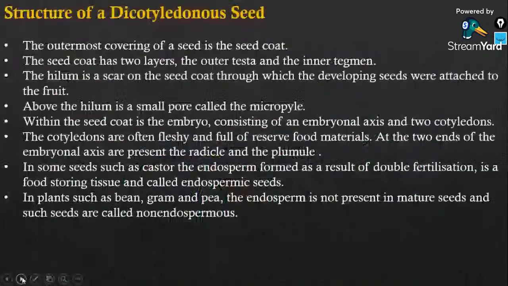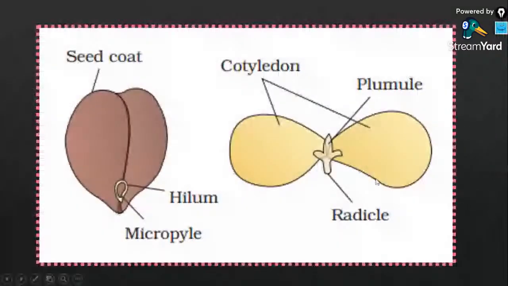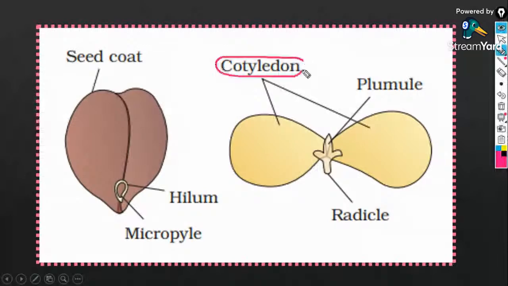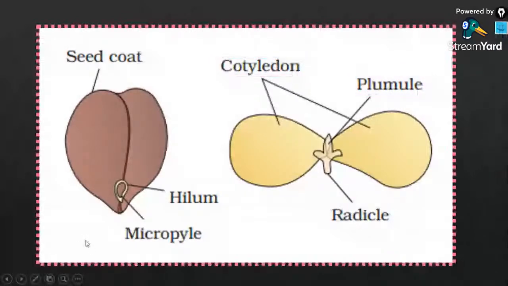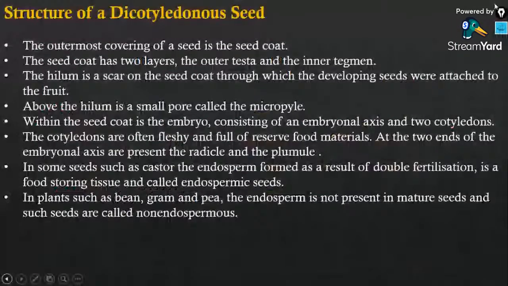So first of all, we are going to discuss the structure of a dicot seed. This is how the dicot seed looks like. A dicot seed has two cotyledons. It has a plumule which gives rise to the stem, and a radicle which gives rise to the root. These are the main portions of a dicot seed. So let's discuss them in words. The outermost covering of a seed is known as the seed coat.